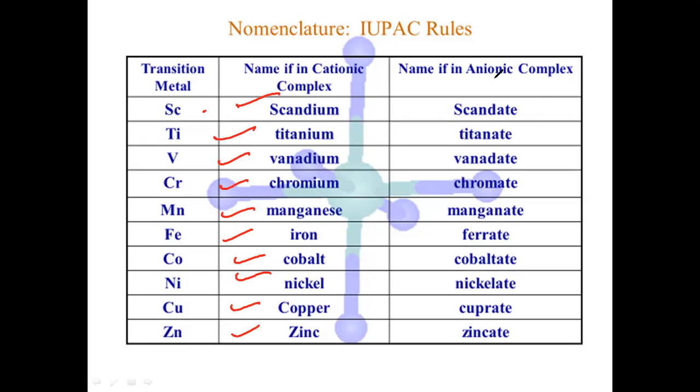But if they are in an anionic complex, then scandate, titanate, vanadate, chromate, manganate, ferrate, cobaltate, nickelate, cuprate, zincate. So see here, each anionic complex has the suffix ate. For all of them the suffix ate comes.